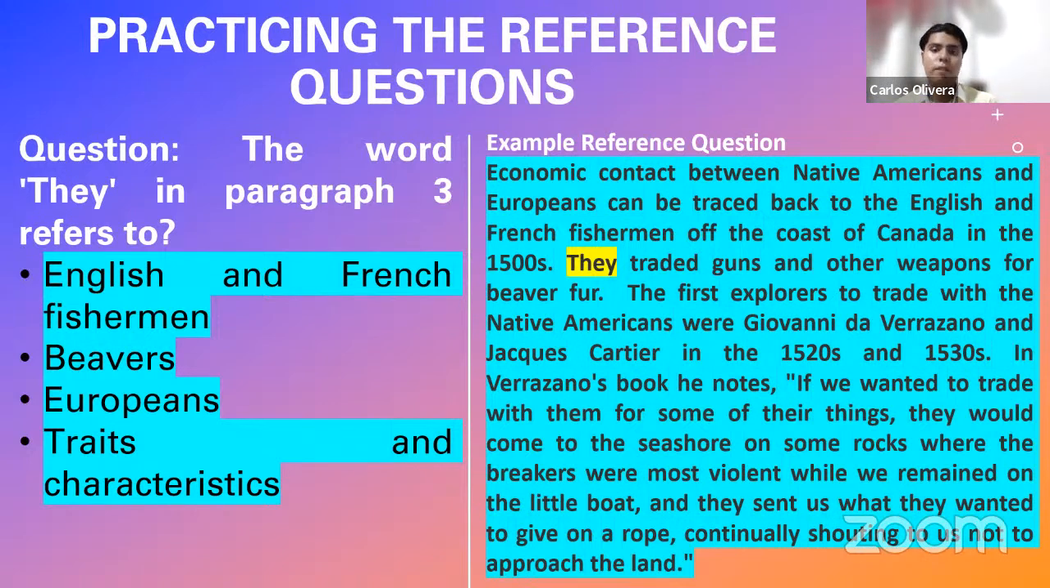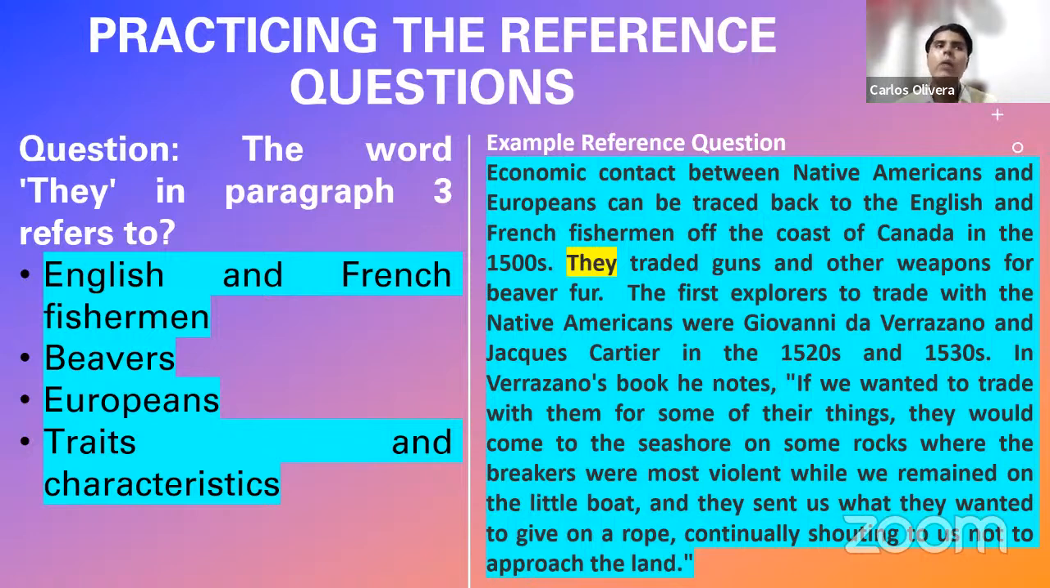Native Americans and Europeans, right? Europeans in a very generic sense. If you notice, he's not specifying what type of Europeans. He's talking about trade between Native Americans. He's not saying what type of Native Americans, nor is he clarifying what type of Europeans. He's just mentioning generic Americans and generic Europeans, right? And to that point, that is the reasoning train. Now, let us continue. Can be traced back to the English and French fishermen.